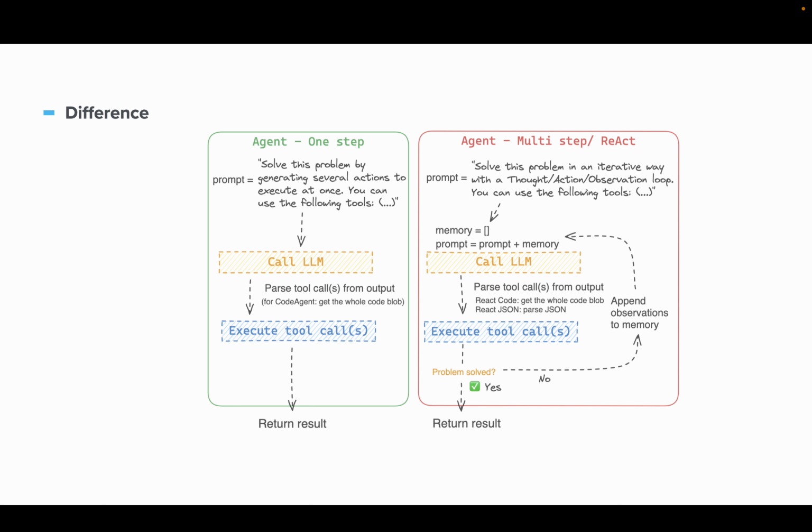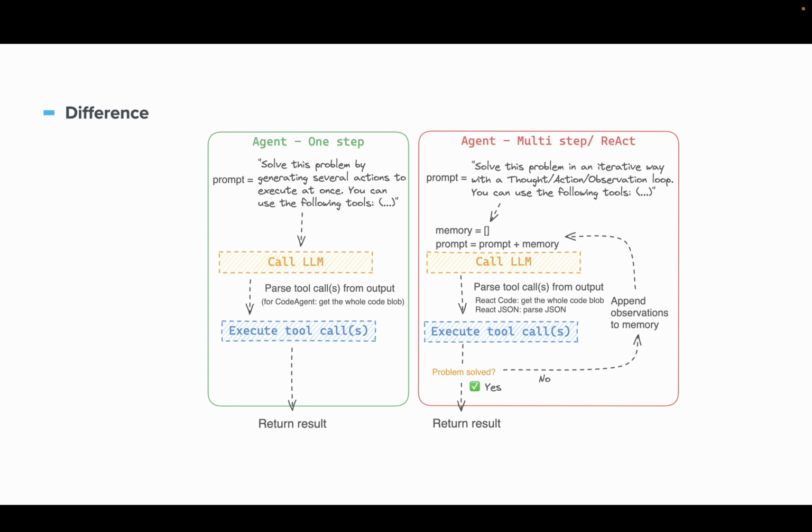Here you can see there are two types of agent. One gives the output in one step and the other gives multi-step output in the React format. The prompt is: solve this problem by generating several actions to execute at once. You can use the following tools. So it is calling the large language model and parsing tool calls from the output.